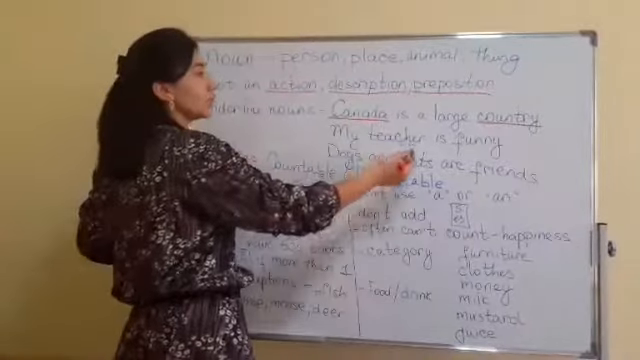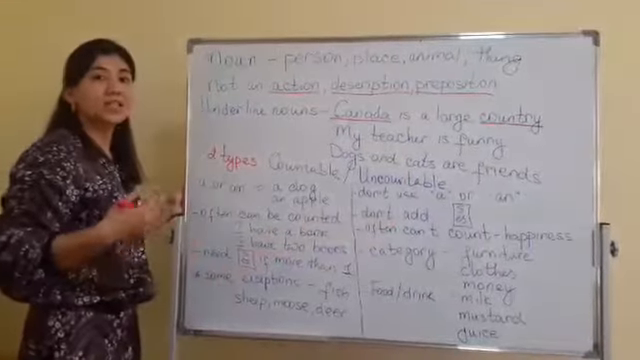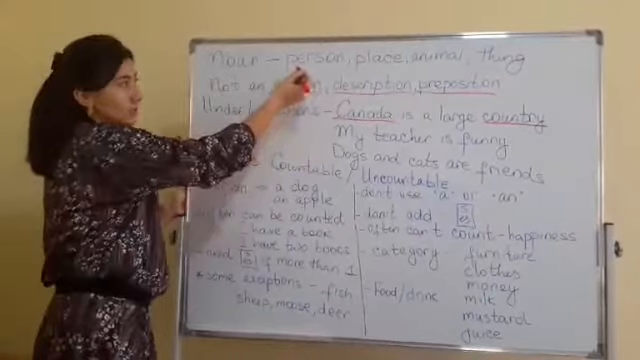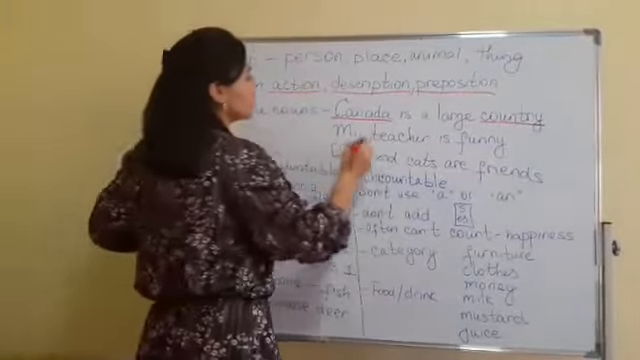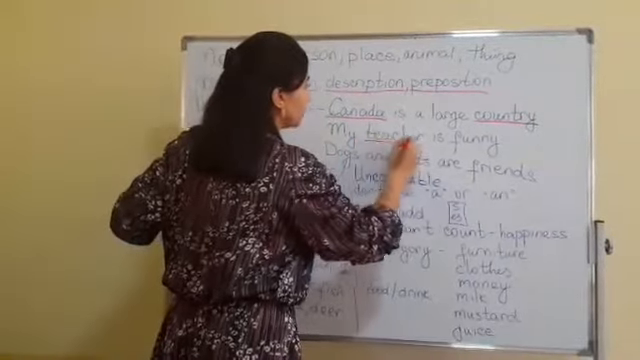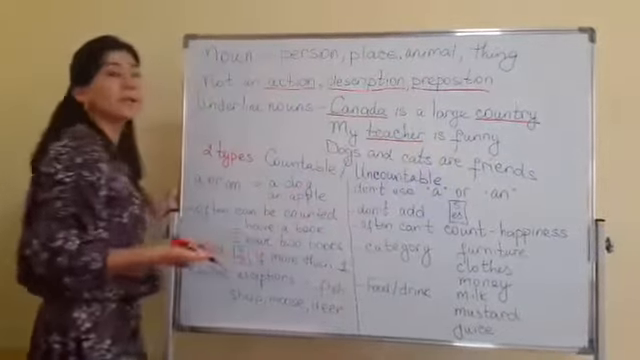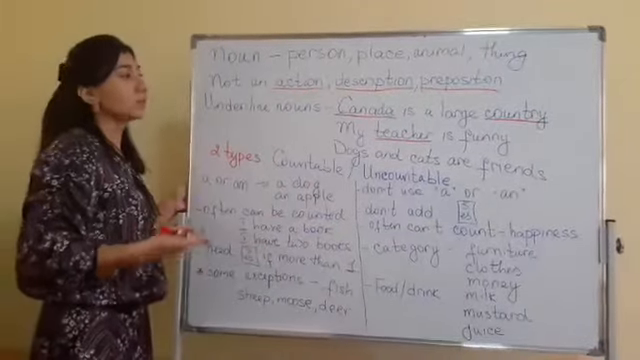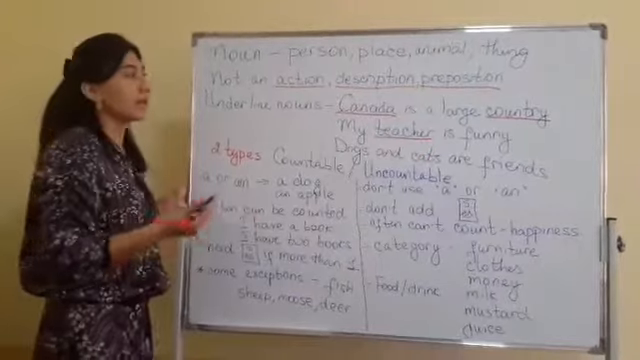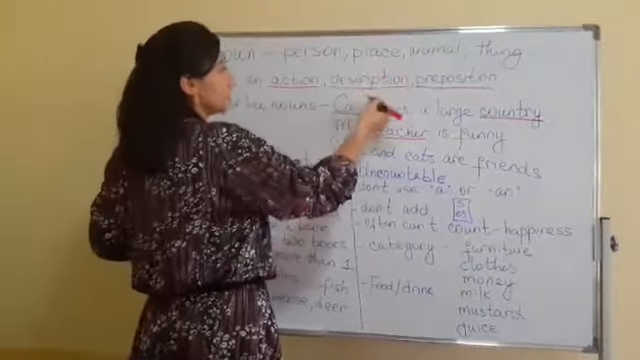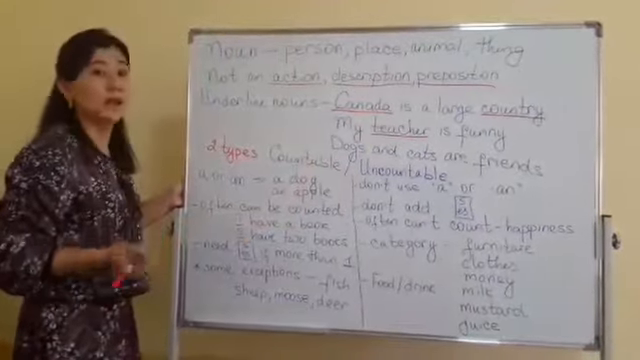My teacher is funny. The teacher is a person. That's why we should underline this word too. Teacher is a person. My teacher is funny. What kind of person? Funny. Again, you see it is a description. That's why we cannot say that it is a noun.